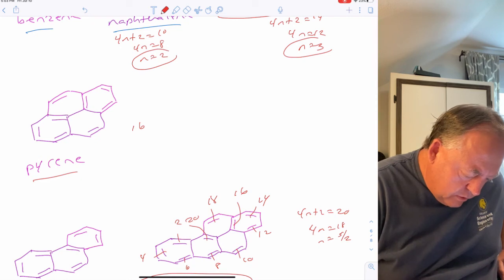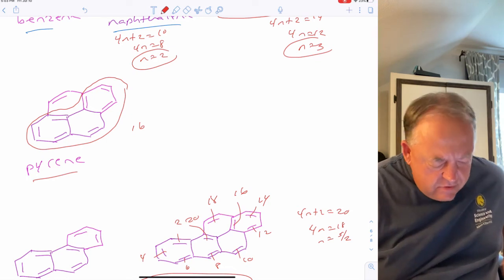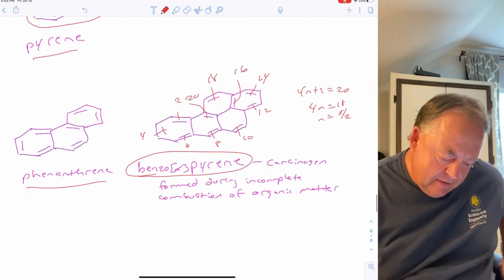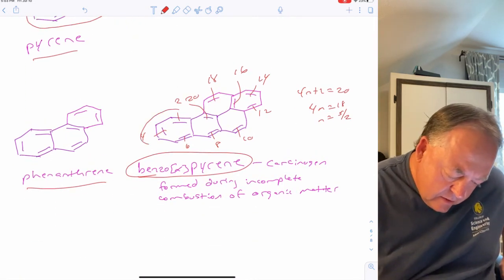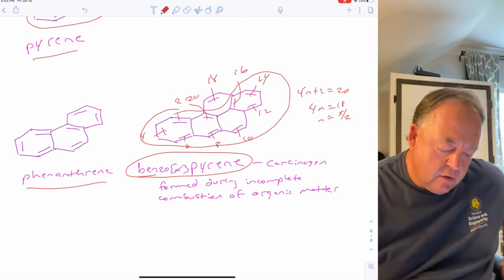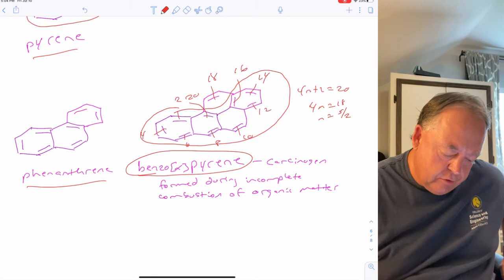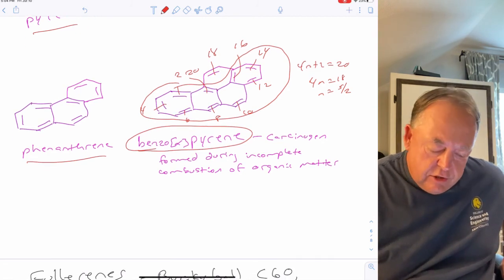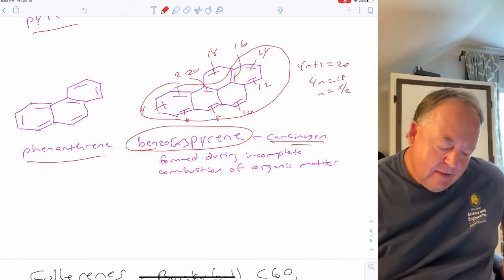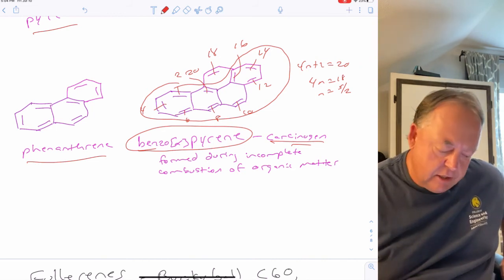Okay, so this is what's wrong with this. That part of the molecule is aromatic. This molecule would be somewhat reactive at that position. You could do the same thing here. Part of the molecule can be aromatic and the other part non-aromatic. This would be a fairly reactive molecule as well. And a lot of these molecules are fairly reactive. They're carcinogens. This particular one is a carcinogen. It's formed during the incomplete combustion of organic matter. So cigarette smoke can contain this molecule, and it can be carcinogenic.